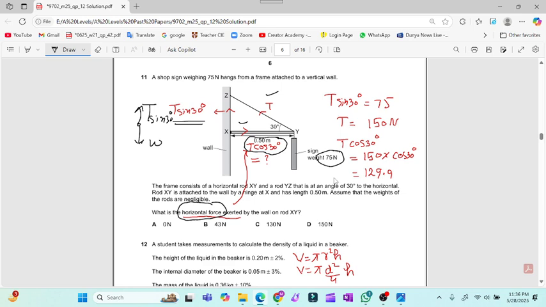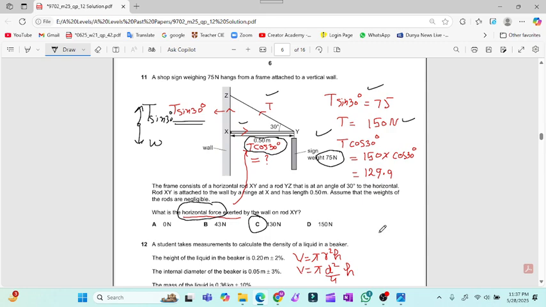So I will compare these two forces which are acting in upward direction and downward direction. Then I will get tension equal to 150. The answer 150 is also given, but that is not the horizontal force. That is the tension in the rope. So finally I will use the component T cos 30, and I will get the answer 129.9, which makes answer C acceptable for question number 11.